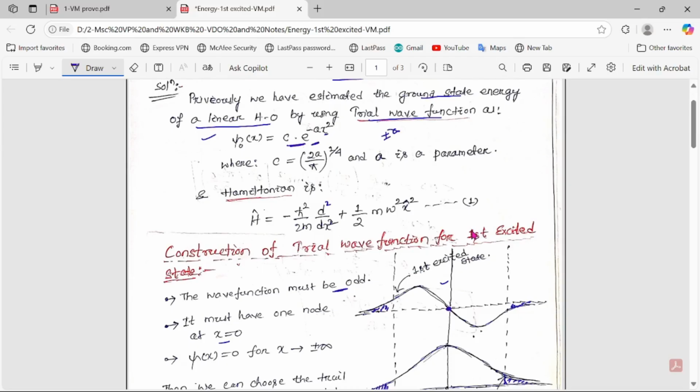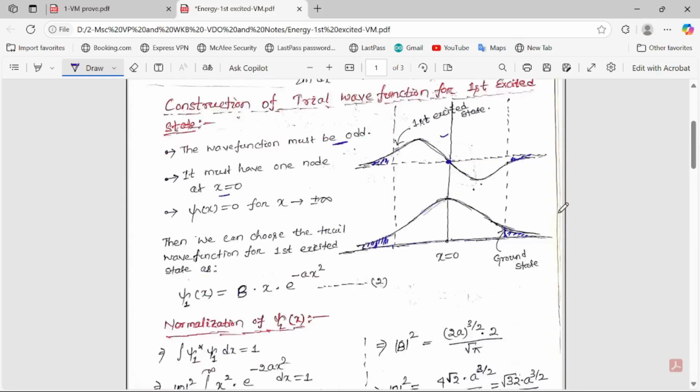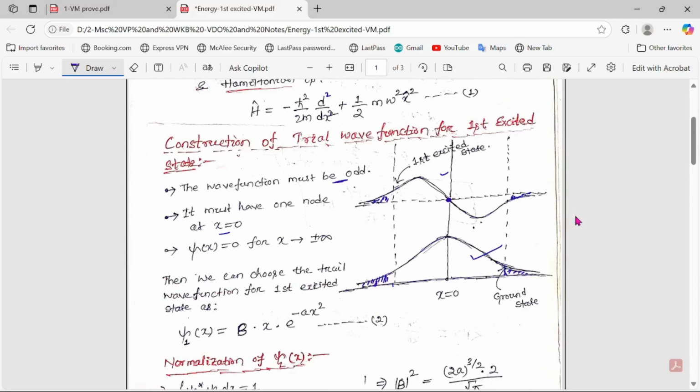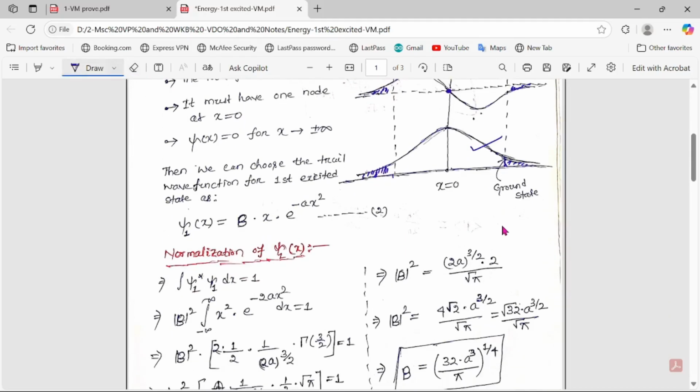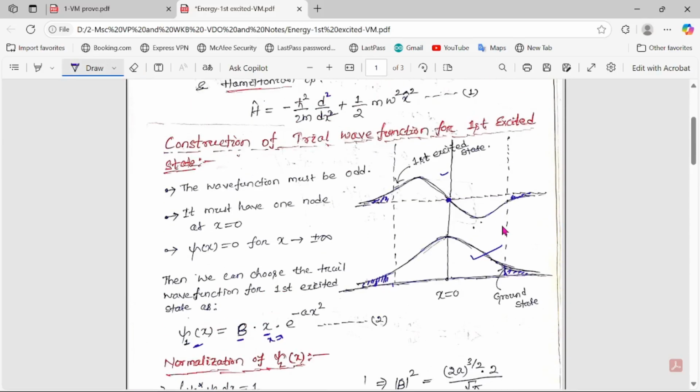Here if I put x equal to minus infinity or plus infinity, psi will be 0, which is represented by this figure. But in case of the first excited state, these 2 points we also have to consider. That means it should be an odd function and it should have one node. So the trial wave function will be of this form: psi 1 x equals b, some normalization constant, times x into e to the minus a x square. Here if I put x equal to 0, then psi 1 x equals 0, that means we find one node here.